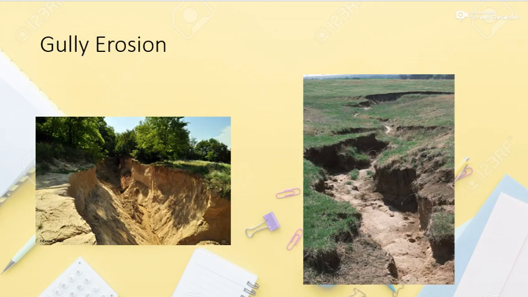Gully erosion, as the name suggests, forms a kind of passage. It is caused by running water. When the soil is very loose or fragile, the running water washes away the soil with it, and it forms a kind of passage, as you can see here. This kind of erosion is known as gully erosion.